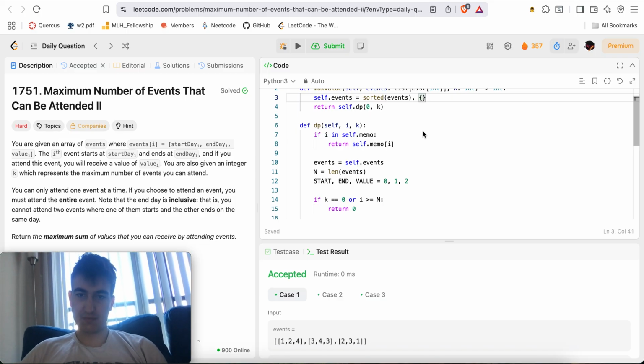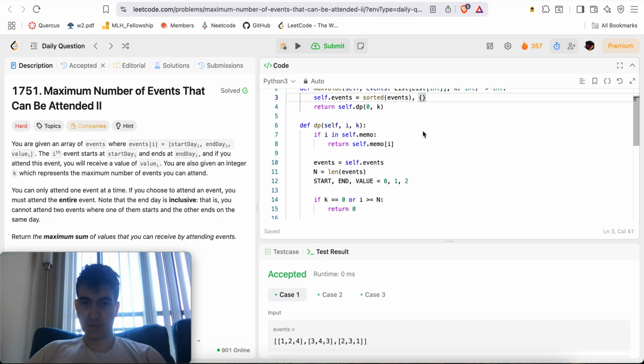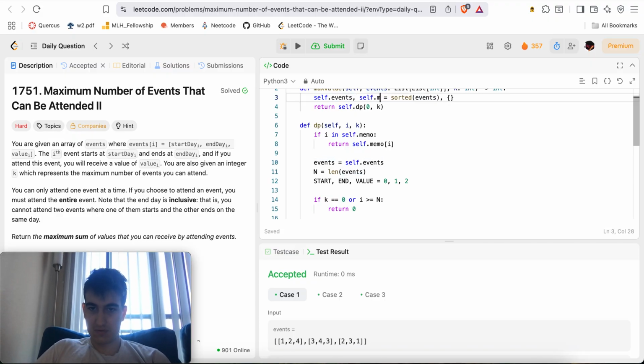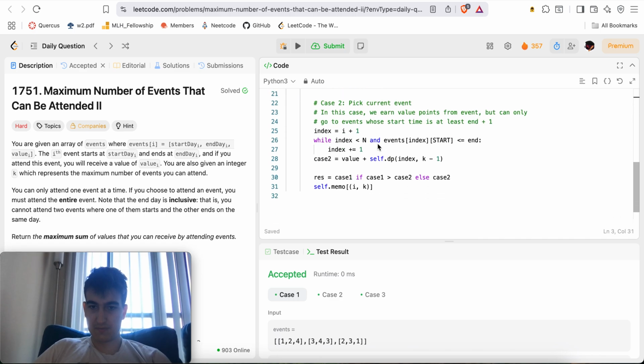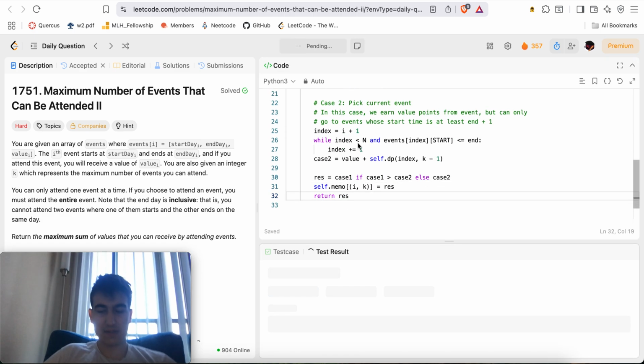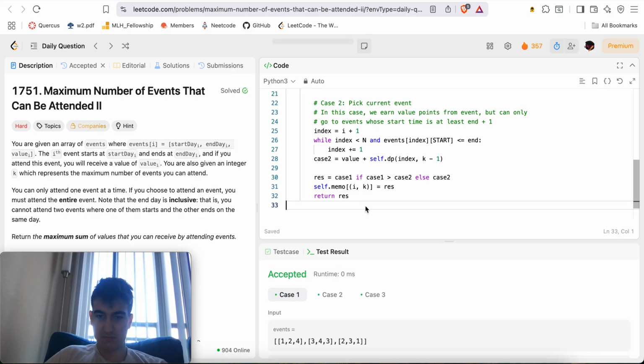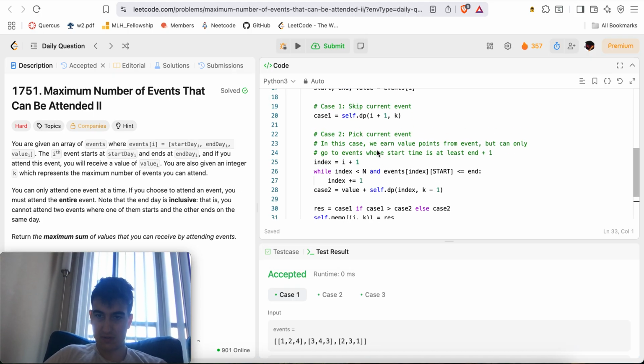There we go. Return res, like this. Sweet.